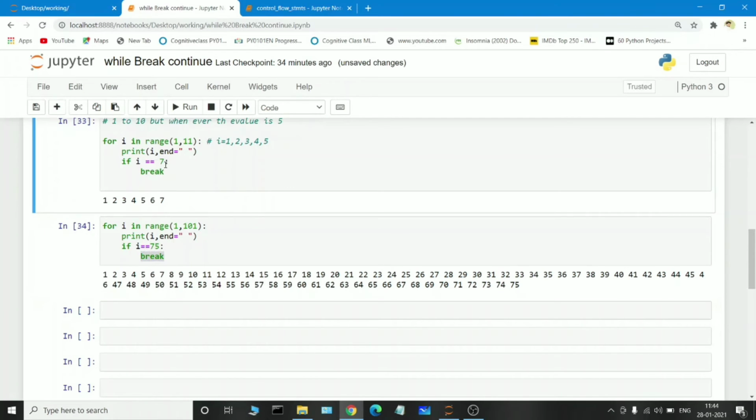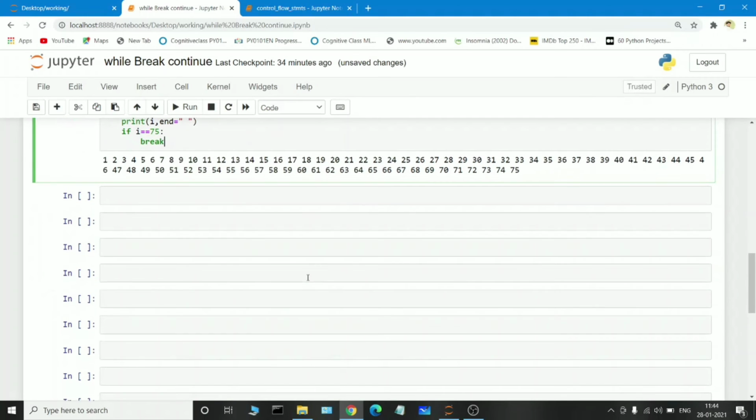Here also, whenever the value is 7, we are just breaking the loop. So it will just pass from 1 to 75 only, but we are writing the for loop from 1 to 100 itself, and we are just passing a break condition. Whenever we write the break condition, automatically at that particular value, it will get terminated. So this is how the break condition works.